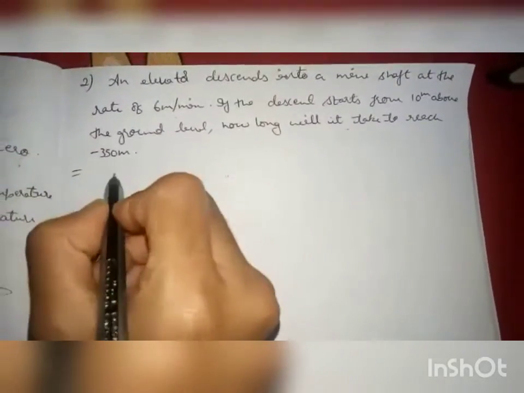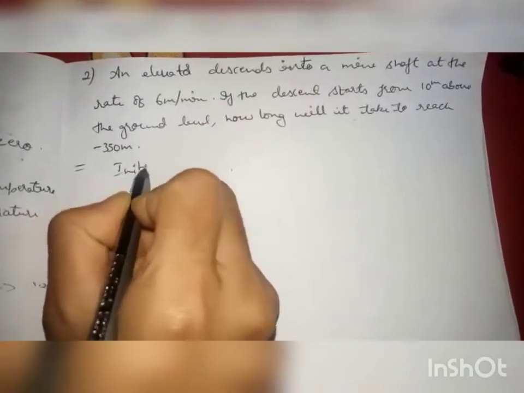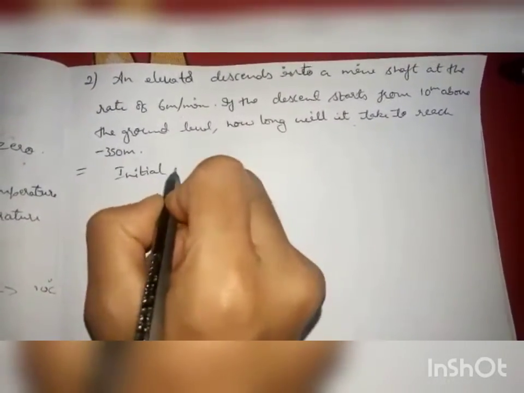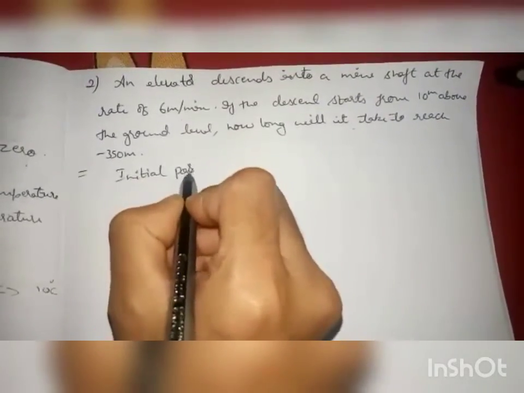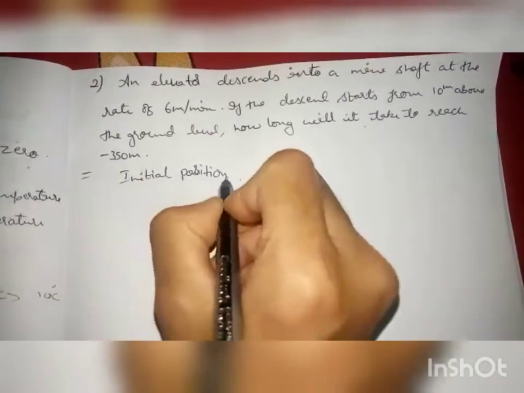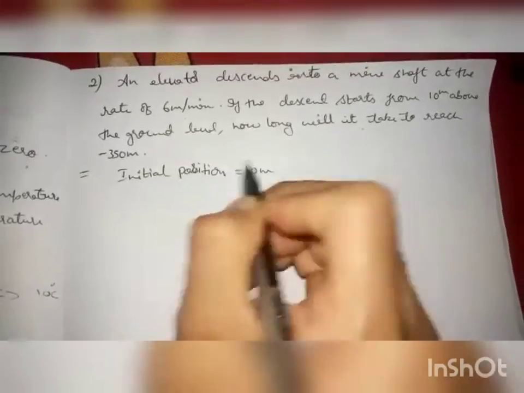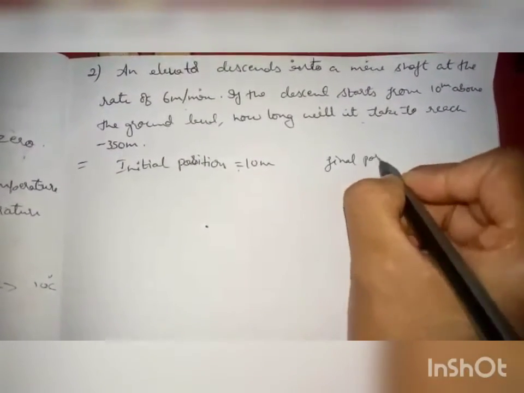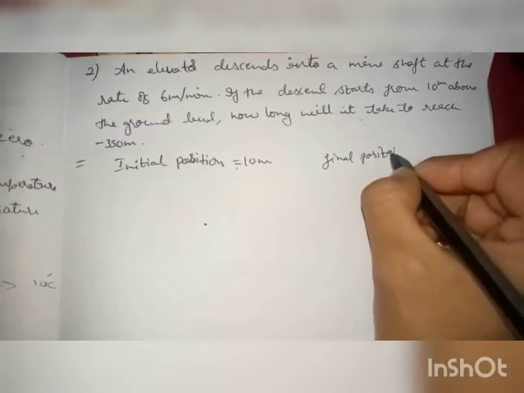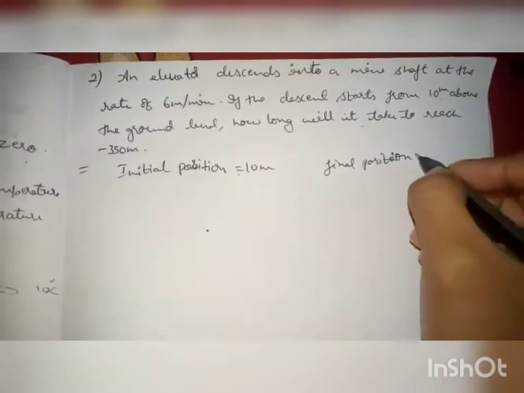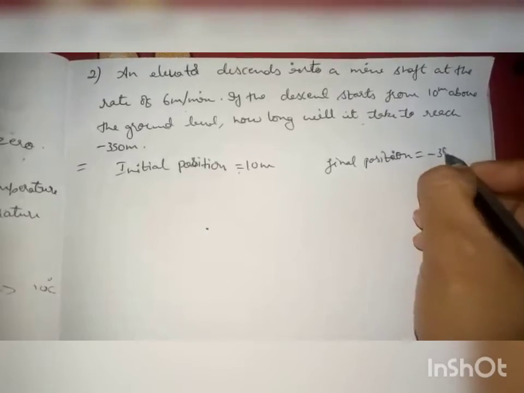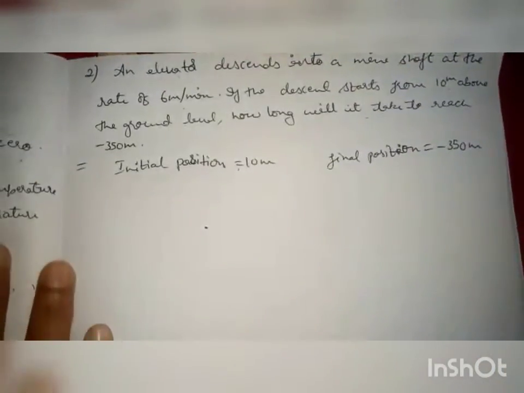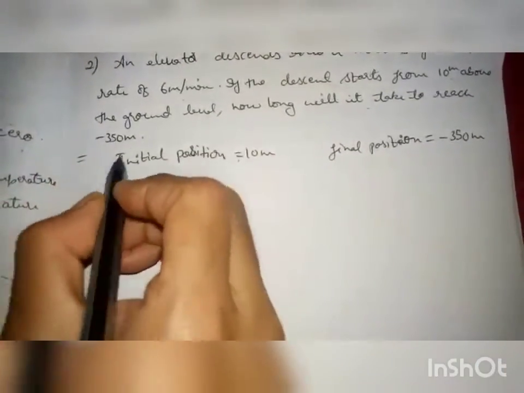So first we'll write what is given. Initial position is 10 meter, right? Next, final position, so you have to reach minus 350 meter. So the total distance the elevator has to travel, you have to find.